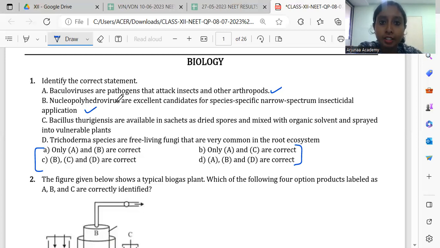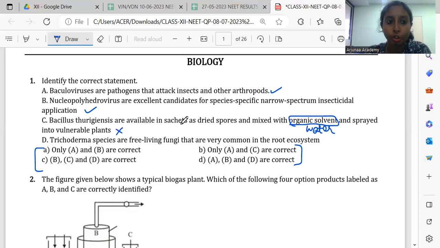They only act against specific species and because of that they have narrow spectrum insecticidal application. Then statement C. Bacillus thuringiensis are available in sachets as dried spores and mixed with organic solvent and sprayed into vulnerable plants. It is not mixed with organic solvent, right? It is mixed with water. So statement C is wrong.